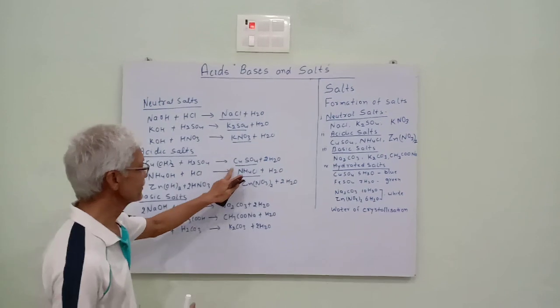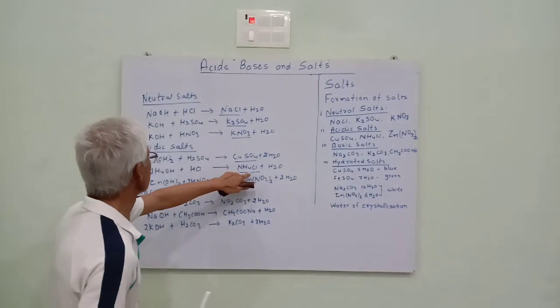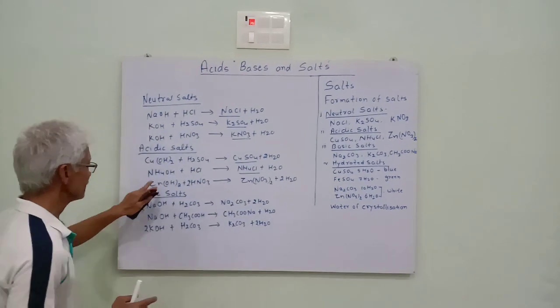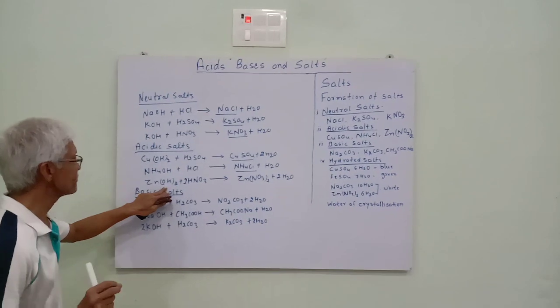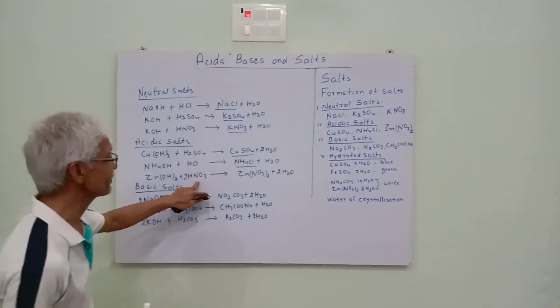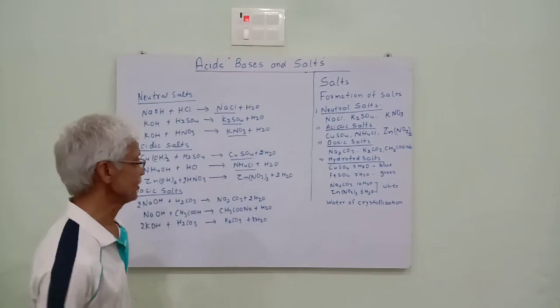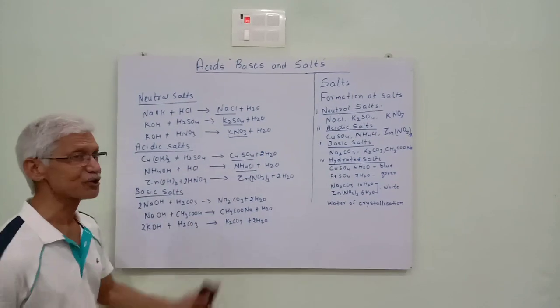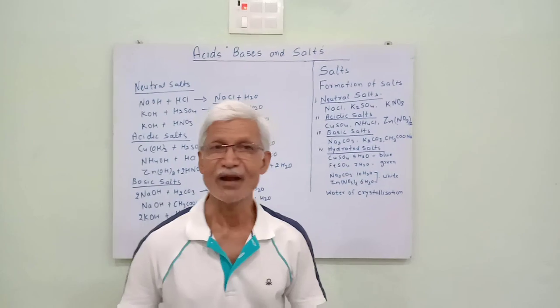When they react, they form ammonium chloride. It is an acidic salt. Similarly, zinc hydroxide is a weak base and nitric acid is a strong acid. That's why zinc nitrate is an acidic salt. So acidic salts can be prepared by the reaction of a strong acid and a weak base.